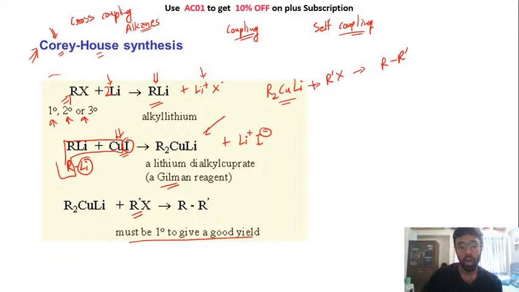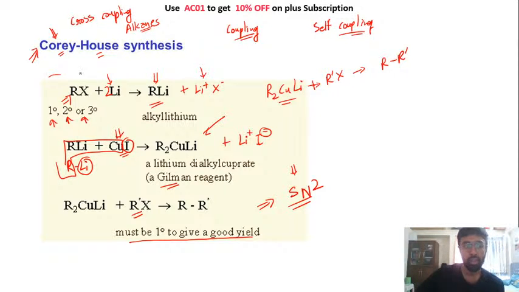Okay, so अपन देखेंगे कि why it should be a 1 degree alkane in the next page. The thing is, this reaction is a SN2 reaction. This is very important. Please write down, guys. Start making notes of these things. The thing with organic chemistry is you need to revise the concept once in a while, है ना. तो आपके पास अगर प्रॉपर नोट्स होंगे ना तो रिवाइज करना बहुत ईजी हो जाता है. So just write it down. That is, your Corey-House synthesis reaction is a SN2 reaction. This mechanism here is via your SN2 reaction mechanism.